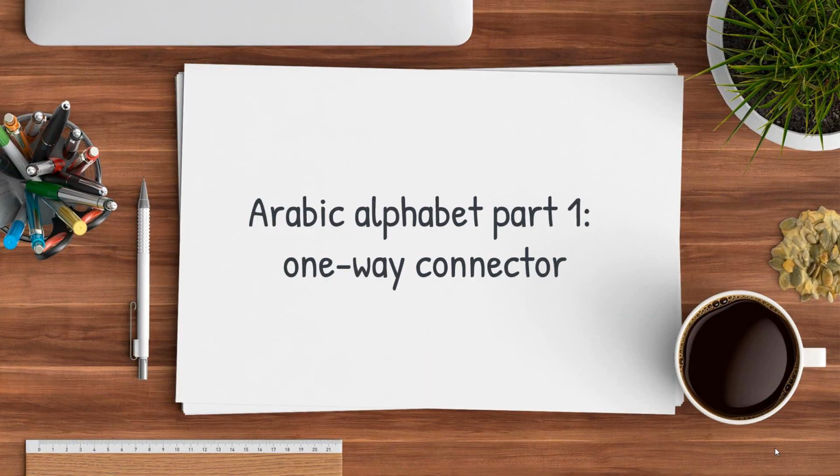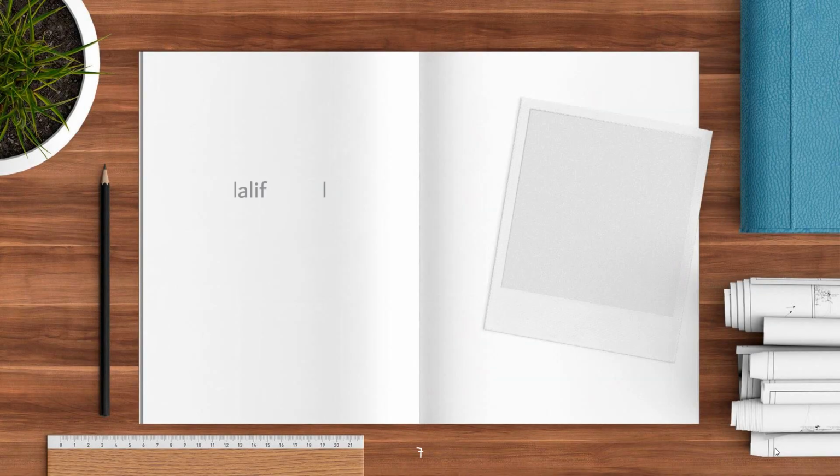In this video, we will talk about part 1 of the Arabic alphabet, which are the one-way connectors. Before we know why we call them a one-way connector, we will work on the pronunciation of each one. So this one, you probably know, is the long vowel A. It's also a one-way connector. The name of the letter is Alif, but we pronounce it as A.